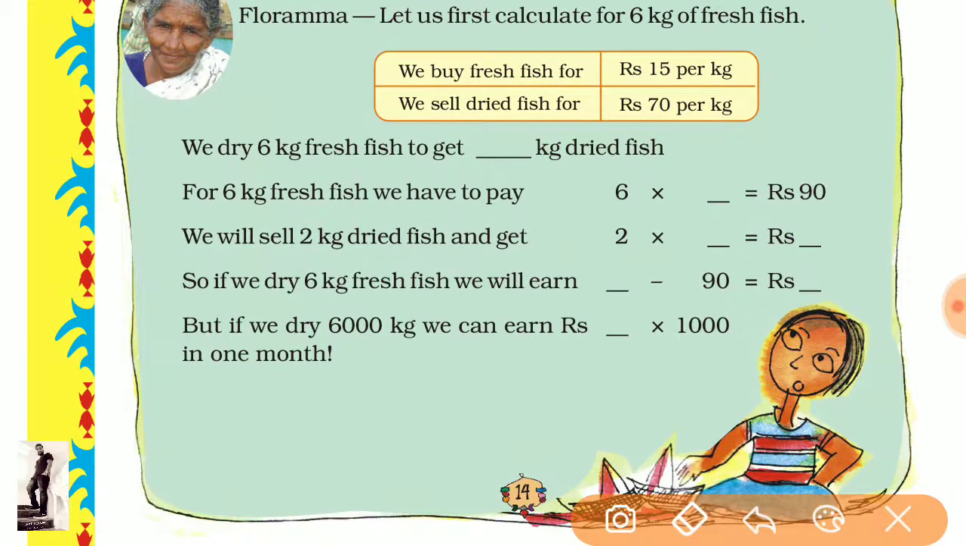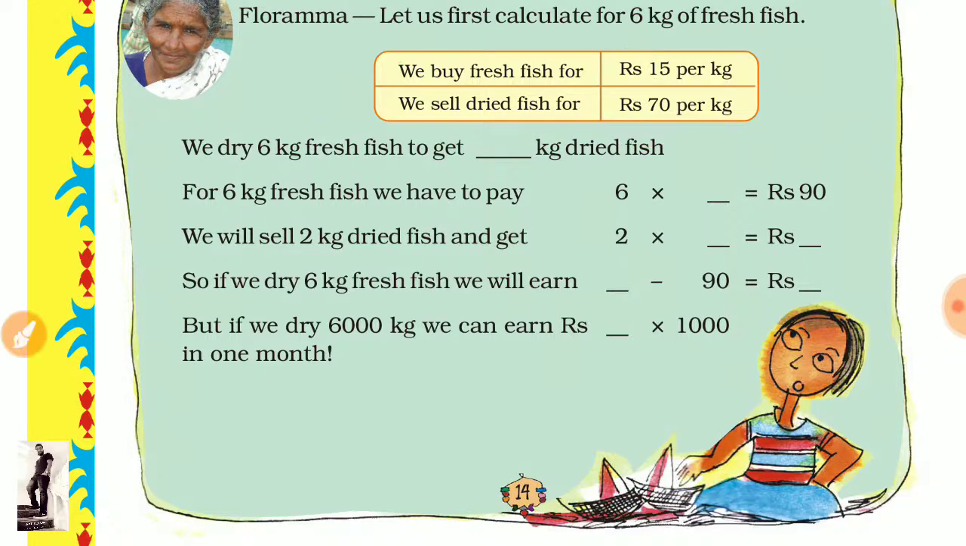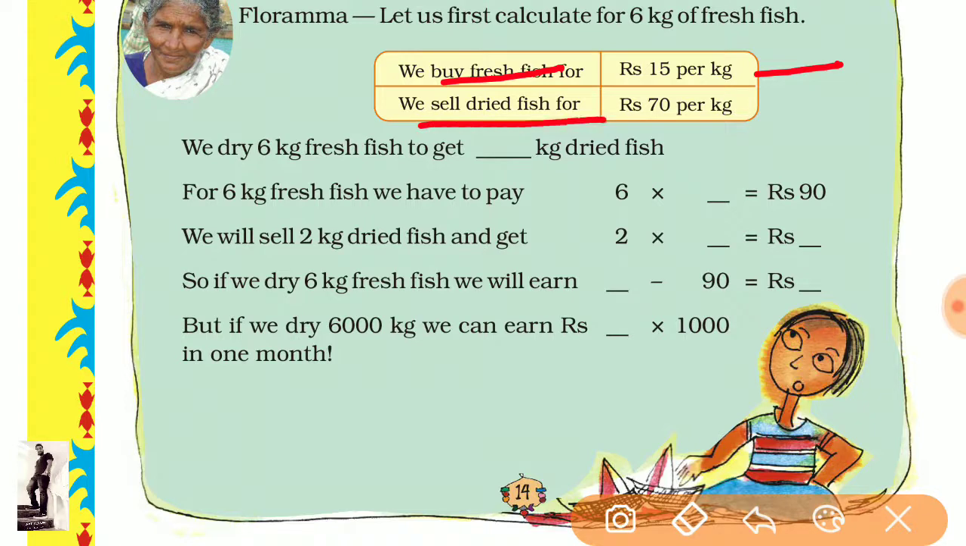Next question. We buy fresh fish for 15 rupees per kg, and we sell dried fish for 70 per kg. Look here. Now discuss: if you buy fresh fish, the cost is 15 rupees per kg, and if you dry it and then sell it, then its price is 70 rupees per kg. But there is a difference. Now we are going to discuss.